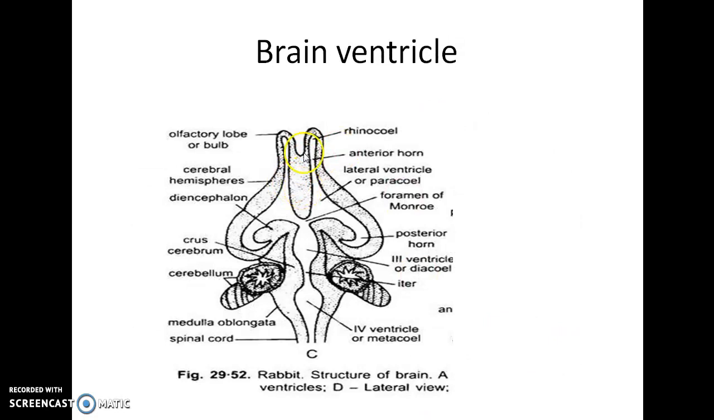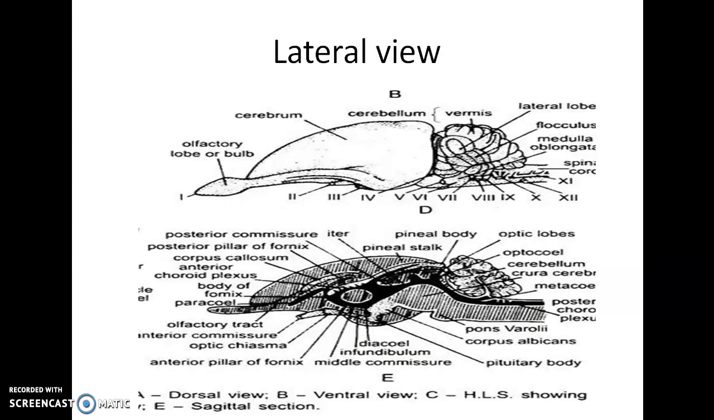So this is the ventricle of the olfactory lobe, which has the rhinocele. This is the paracele or lateral ventricle, communicating with the third ventricle by foramen of Monro. This is the third ventricle or diacele. This is the iter that we had mentioned, which communicates with the fourth ventricle or metacele. So these are the different parts of the ventricles.